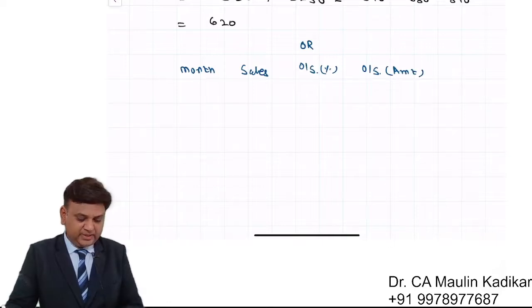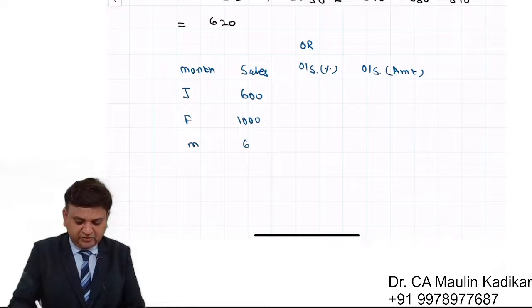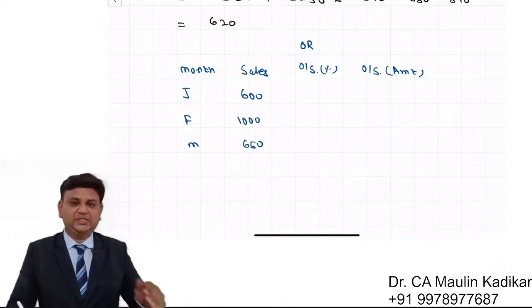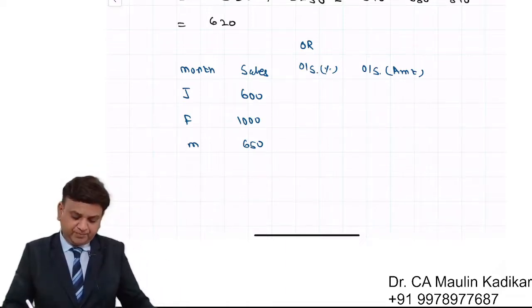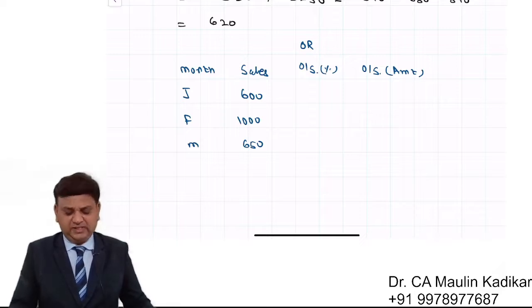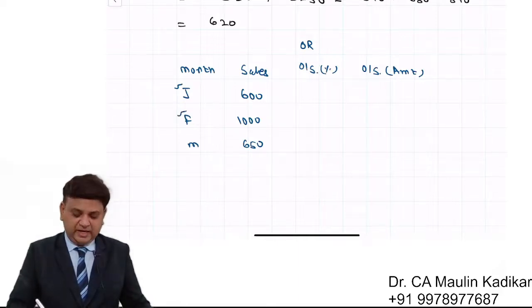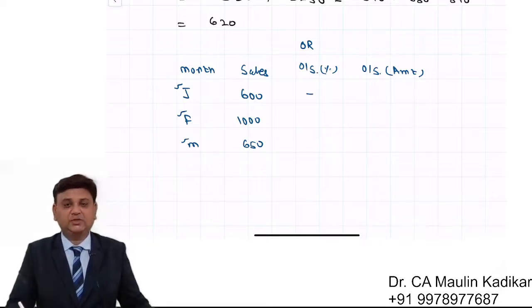See, information is provided to us. Sales of January month is 600. Sales of February month is 1000. Sales of March is 650. What is the collection? Collection is 20, 70 and 10. That is the collection that we have. So whatever the January month sales, 20% is collected in January, 70% is collected in February, and 10% is collected in March. So nothing is outstanding as on 31st of March.